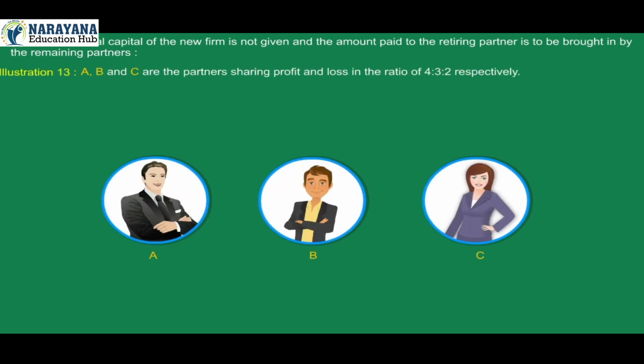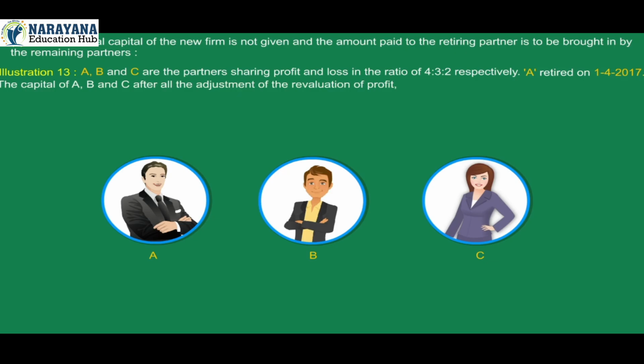2. When the total capital of the new firm is not given and the amount paid to the retiring partner is to be brought in by the remaining partners. Illustration 13. A, B and C are the partners sharing profit and loss in the ratio of 4:3:2 respectively. A retired on 1st April 2017.